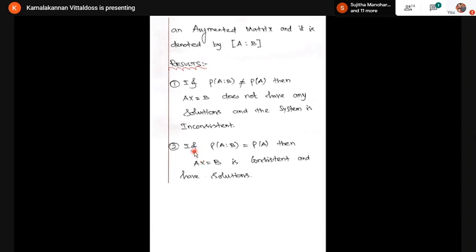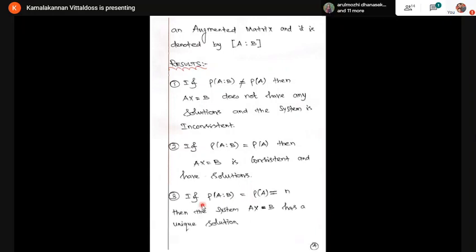The second point: if the rank of A comma B is equal to the rank of A, where rho is the symbol for rank, that is, the rank of A is equal to the rank of A comma B, then the system is consistent. If the ranks are equal, we can say it is consistent and it has solutions. If they are not equal, we can say it is inconsistent. If it is equal, consistent means you have the solution. The solution may be a unique one or infinitely many.